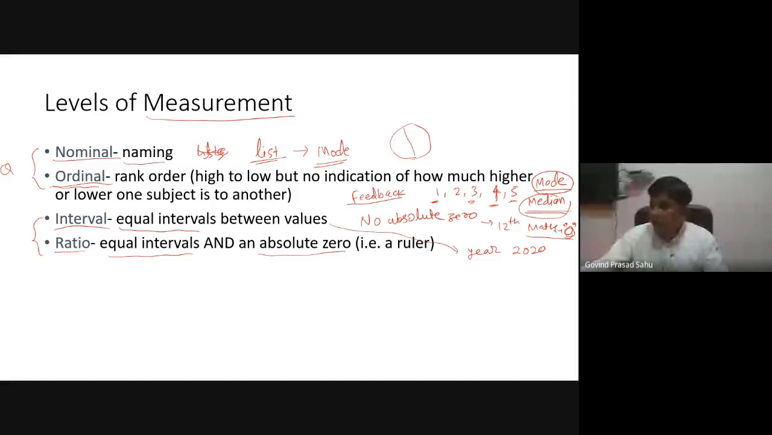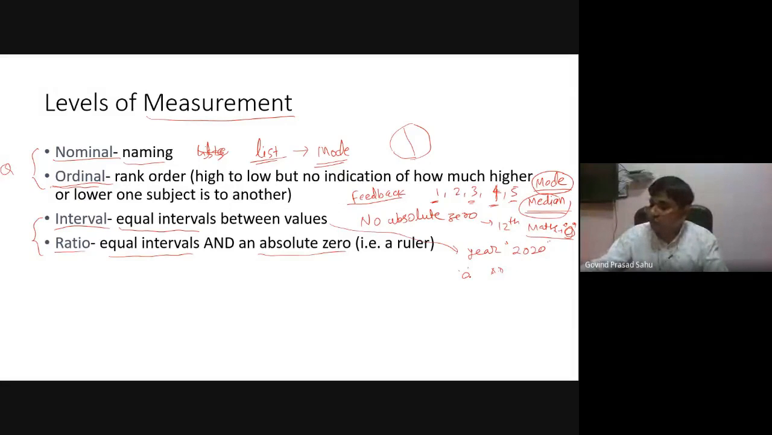So as we see, next year it will be 2021 and so on. So what about the year when this AD started, year 0? Does it mean that that is actually the 0 year, that there was nothing before that year? The answer is again no. So that type of data we consider in the category of interval data.